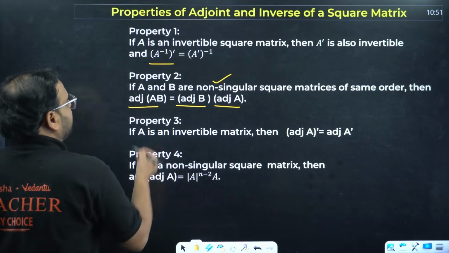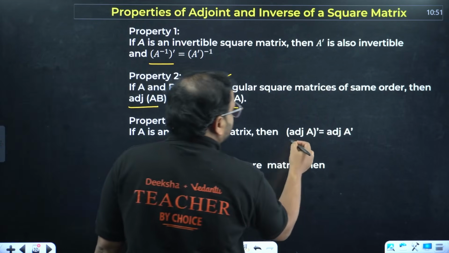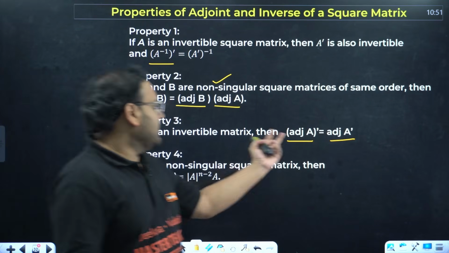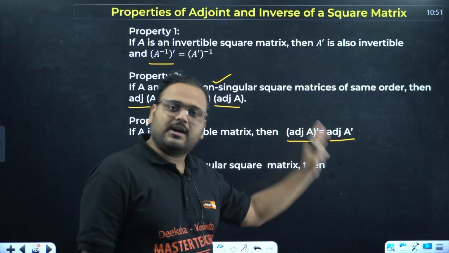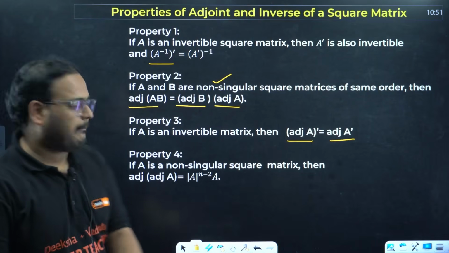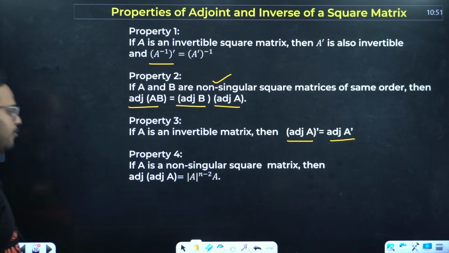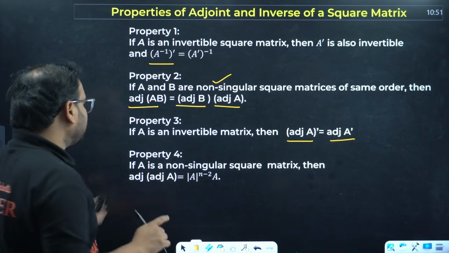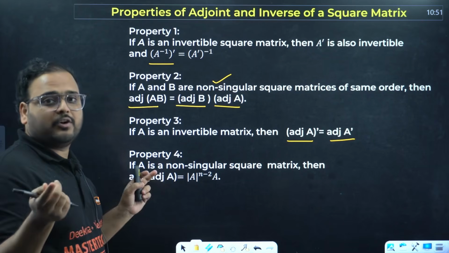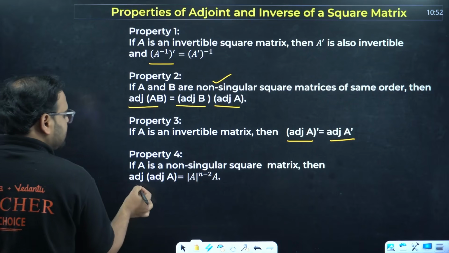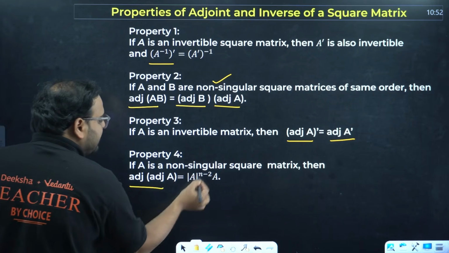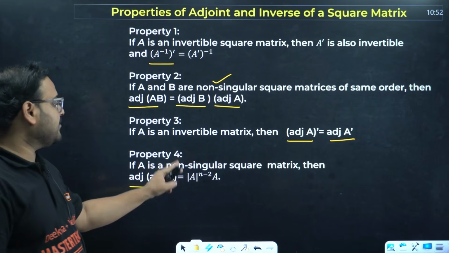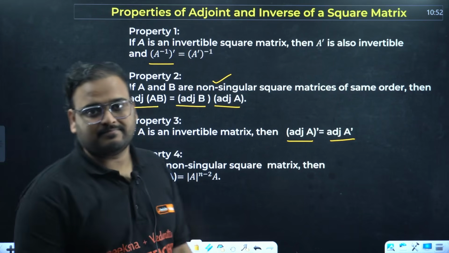Property number 3. If A is an invertible matrix, then adjoint of A transpose is the same as adjoint of A transpose. Means adjoint of A then transposed is the same as adjoint of the transpose of A. Next, property number 4. This is what I taught you, right? I told you there was a property where it was having adjoint of A. In that case, what happens? This is given by determinant of A to the power n minus 1. The other one was what? In the other case, it was determinant of A times I. Right?